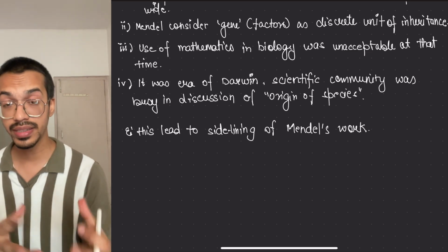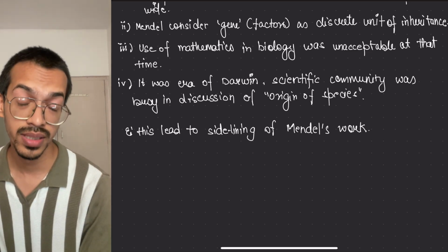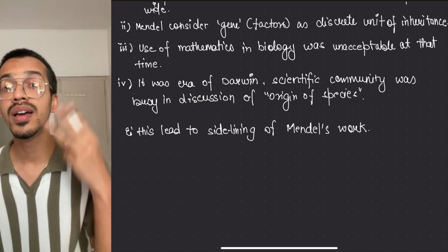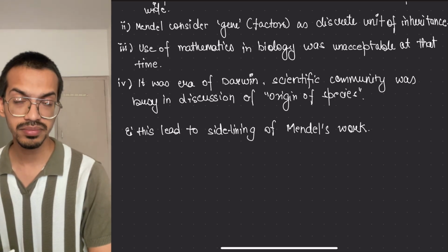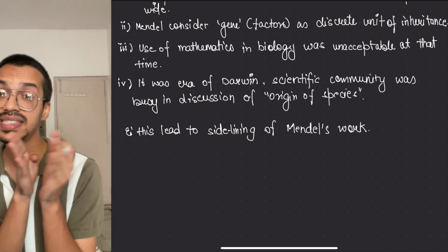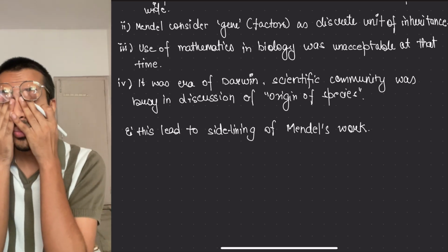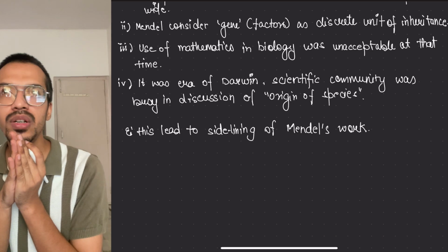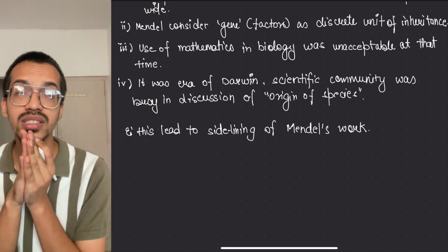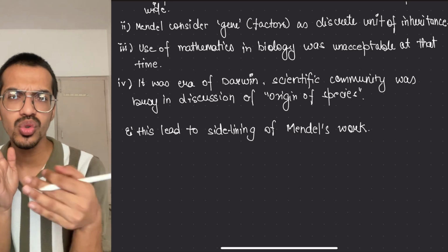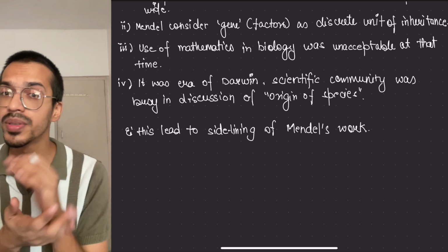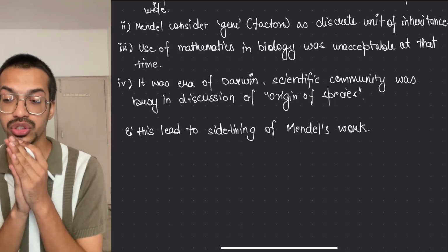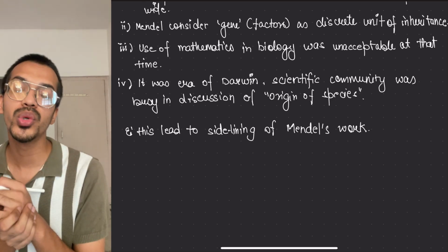But now other things were taking place. Soon the microscope was made, and by 1900 three independent people rediscovered Mendel's work. And you know that from 1865 to 1900, almost, oh sorry, 35 years would be completed, and there was so much advancement in technology. Microscopes were there, we had made the basic microscopes, so we were able to see more things.